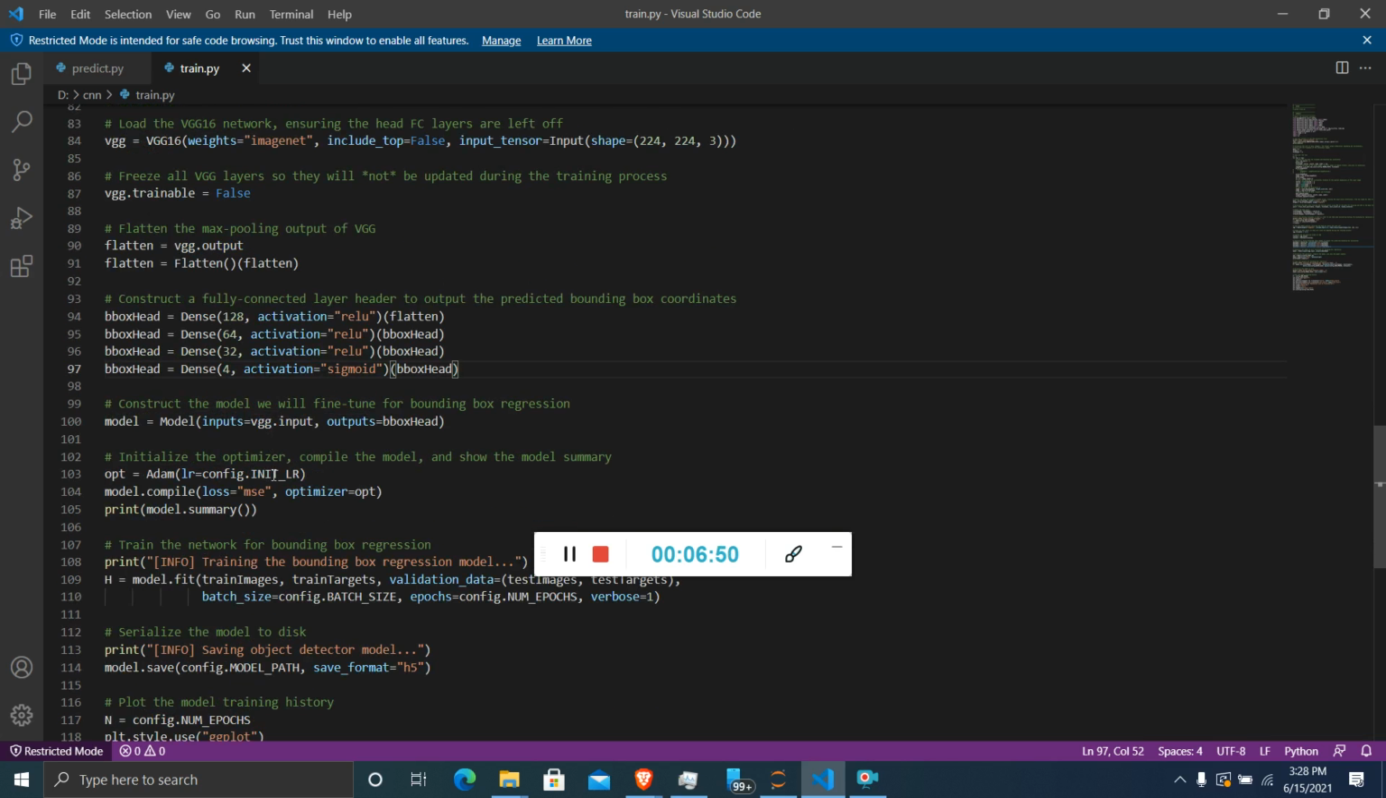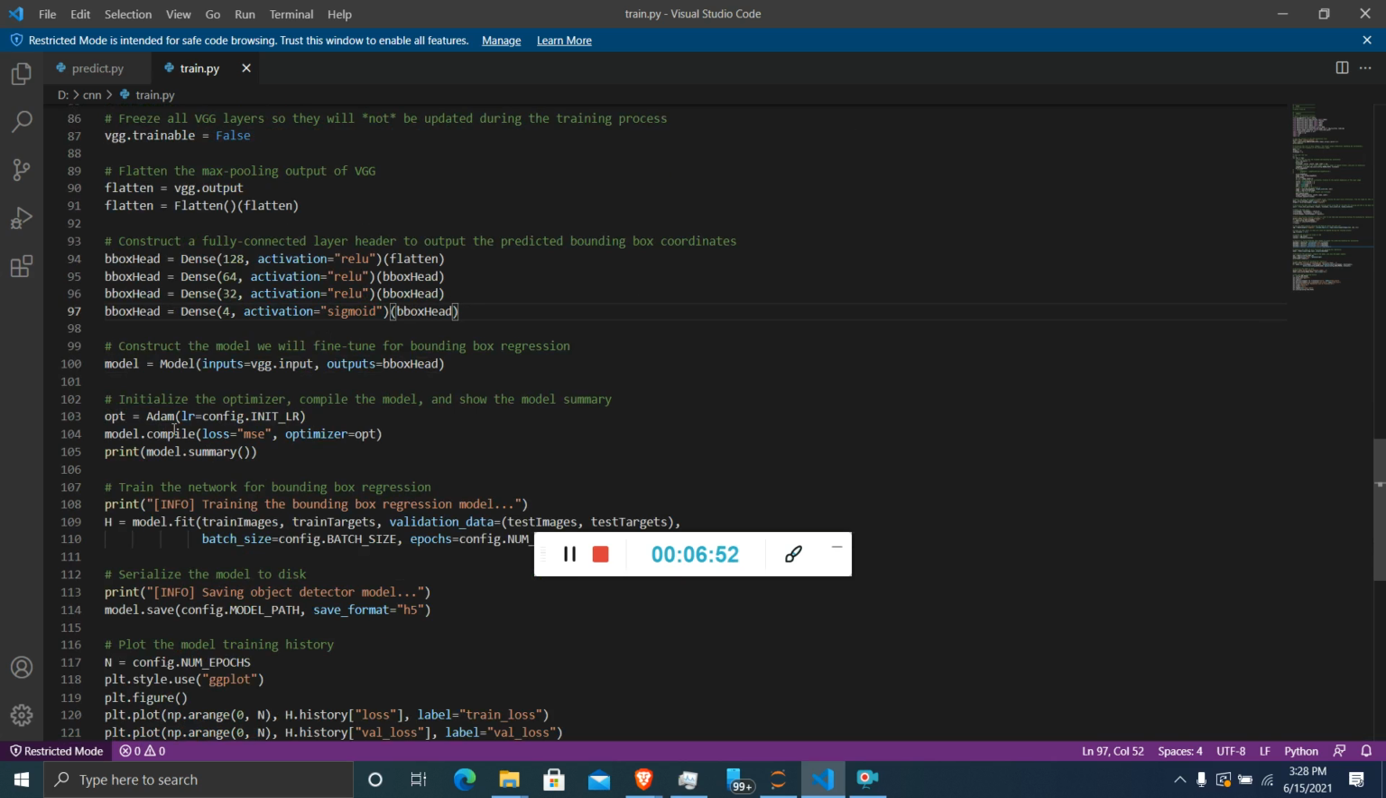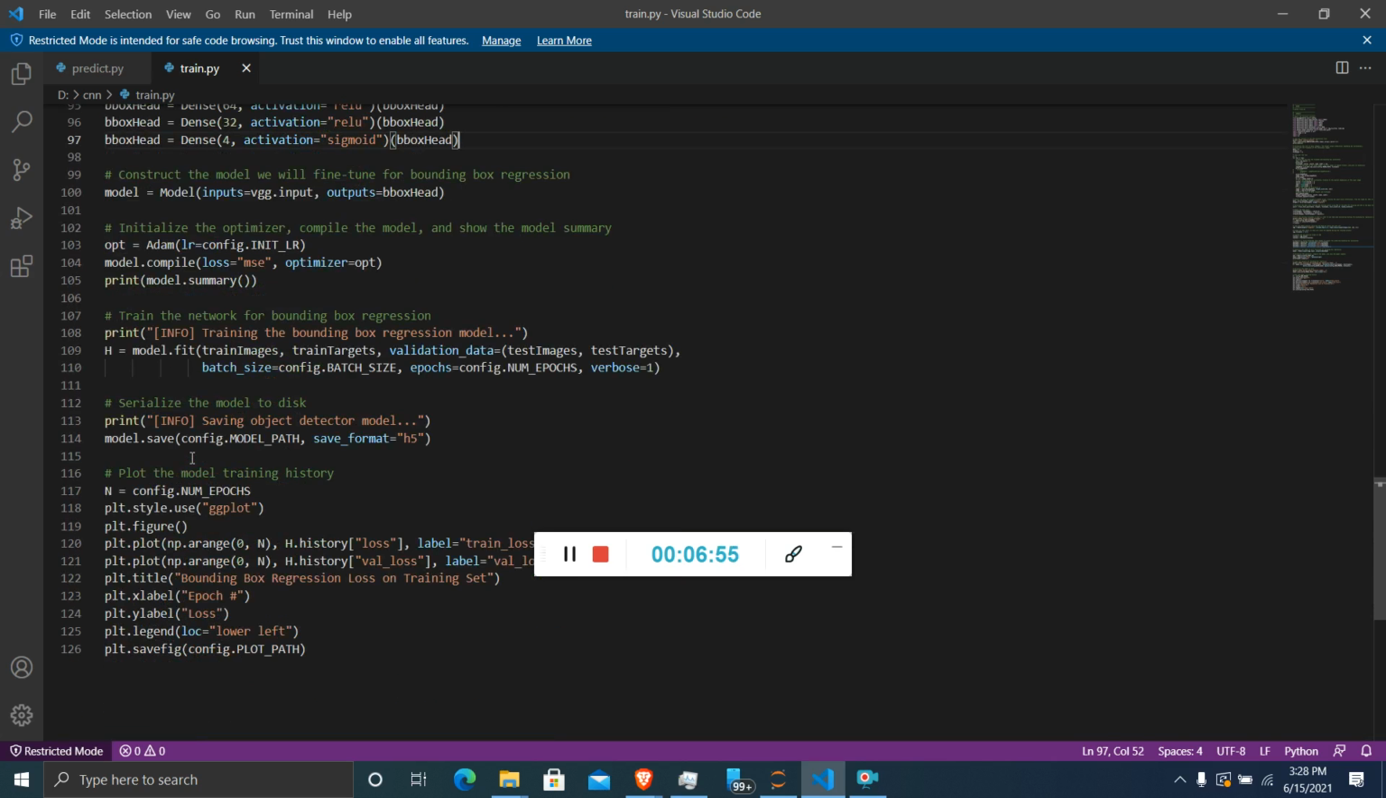So once that is done, we have trained the model, we have compiled the model, and I'll be showing you a demo of the project.